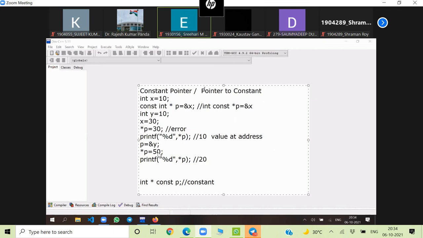Okay, so we'll have more concepts in the next class. We'll have complex pointer declarations also. We'll learn how to declare pointer to function, pointer to array of pointers.